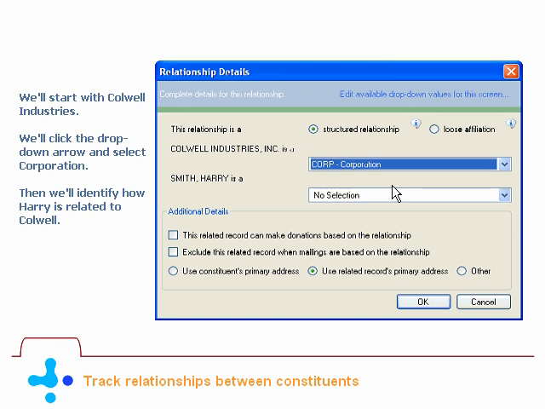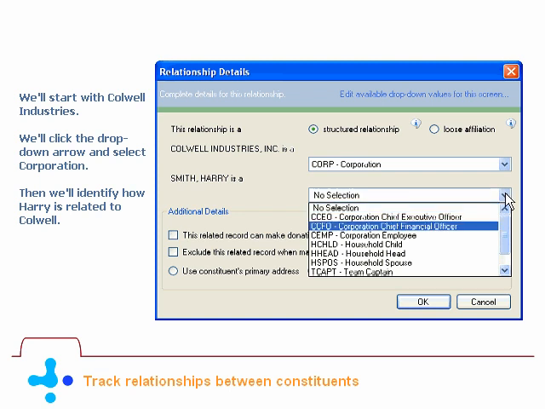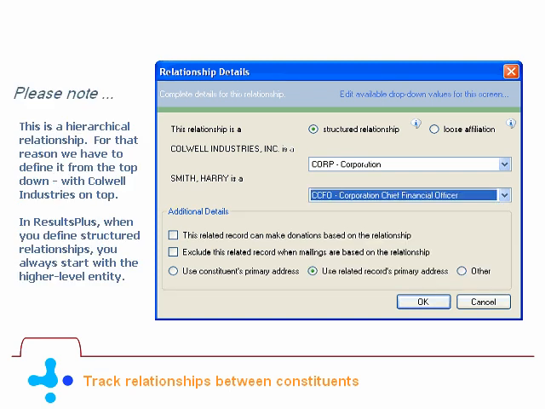Then we'll identify how Harry is related to Caldwell. Please note, this is a hierarchical relationship. For that reason, we have to define it from the top down, with Caldwell Industries on top. In ResultsPlus, when you define structured relationships, you always start with the higher level entity.